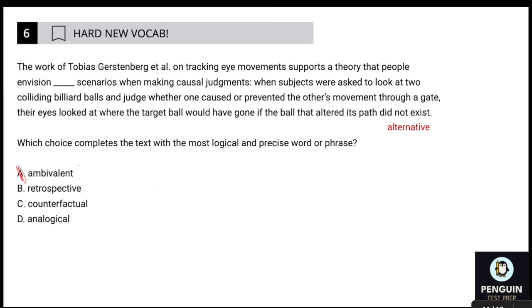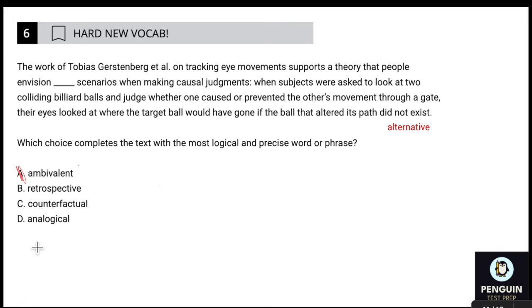Counterfactual. Well, counter means not, or like the opposite of. Factual is factual. So this is not the truth. I'll keep that one as well because they are imagining a scenario that is counter to what actually happened. Cool. And then analogical. I feel like I know that word, but I don't know it very well. So I want to give you guys a scenario here where we don't necessarily have a clear answer, and one of the words we're uncertain about the definition of, so that we can talk about it.